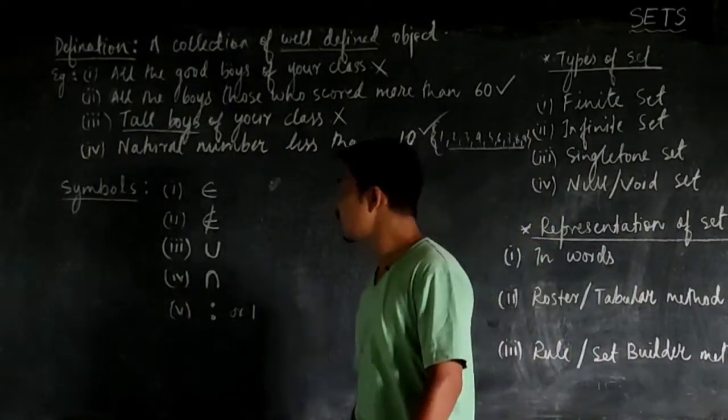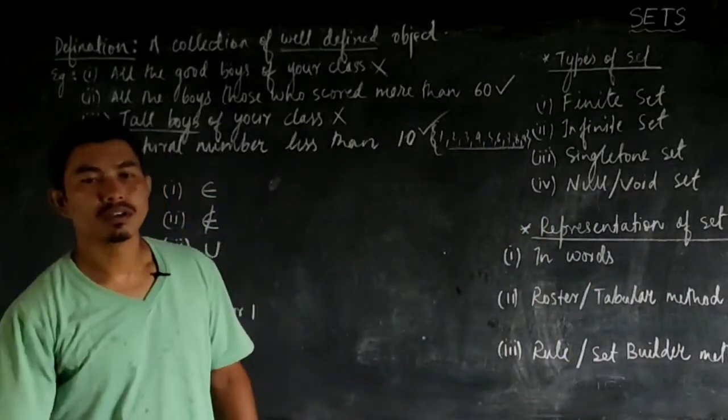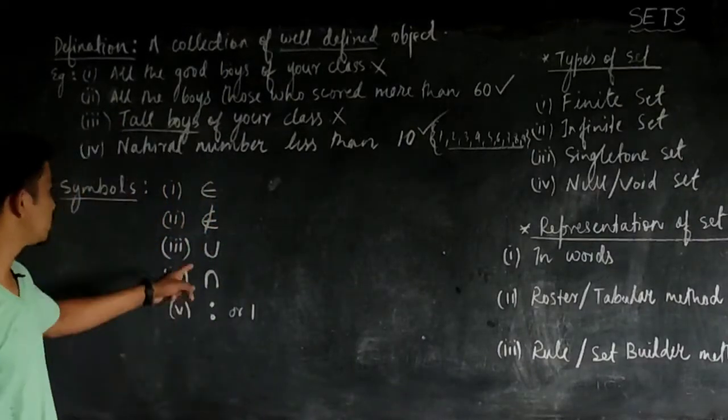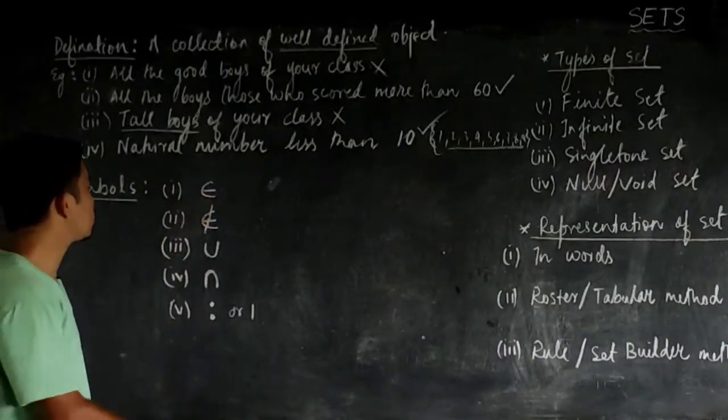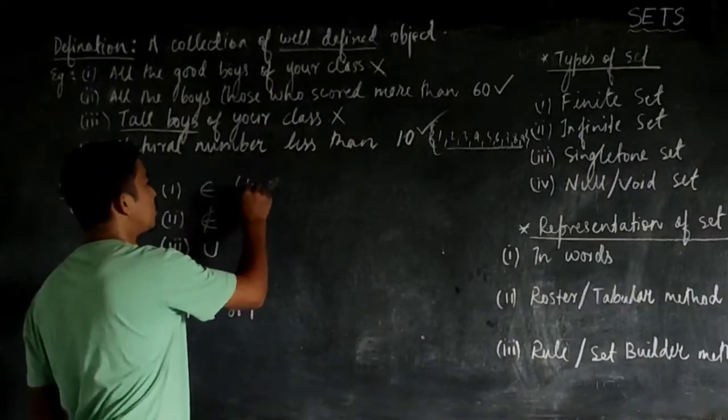Now in this chapter, you also need to learn a few symbols. A few of them I have written here. The first one is this symbol, belongs to, which is also epsilon. It means it belongs to.